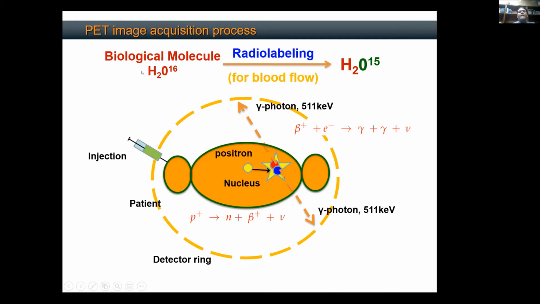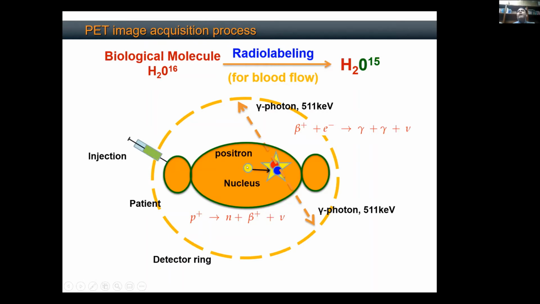Okay, is it clear? So this is how the radioactive source enters the human body through injection. We radio label any molecule. Here I have given you an example of water. We can also label a glucose molecule. We have lots of tracers, but here I'm just giving you an example. We usually use a molecule that is naturally present in the human body, and water is naturally present. We radio label it with O15 and inject it into the human body so that it circulates for uniform distribution.